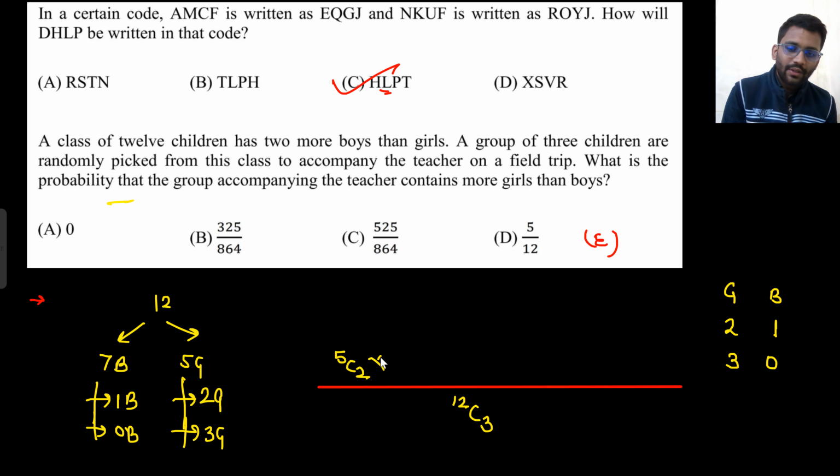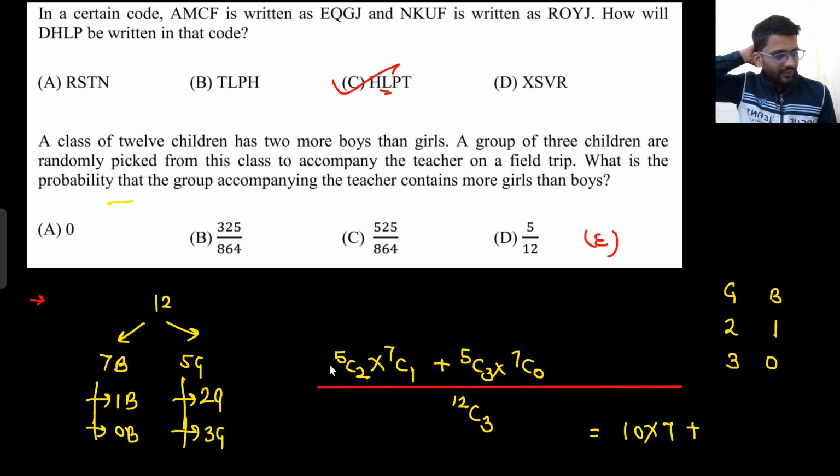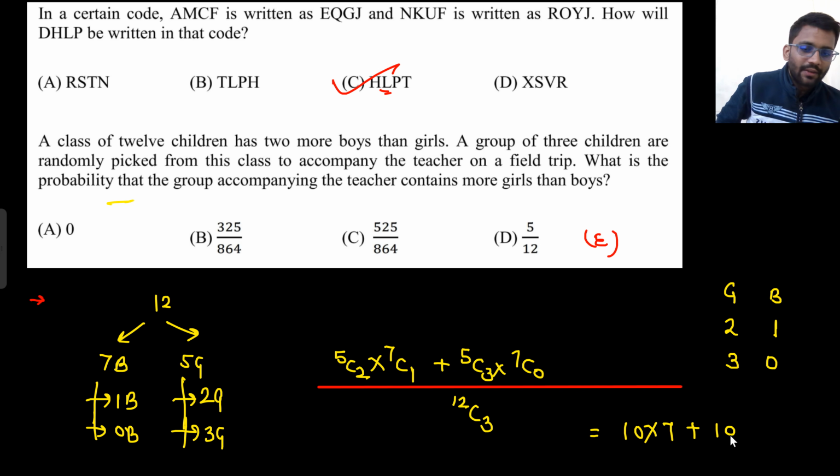Okay, so 5C2 into 7C1 plus 5C3 into 7C0. So what is the value of 5C2? That would be 10. 10 into 7. Right, 5C2 will be 5 into 4, 20, 20 by 2, 10. 5C3 will be the same as 5C2 only. So that would be 10 only.